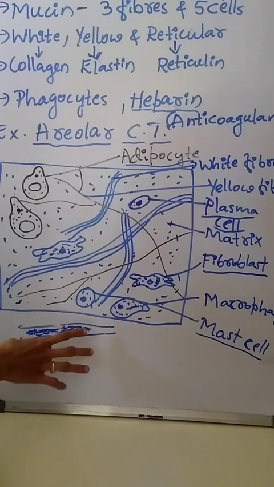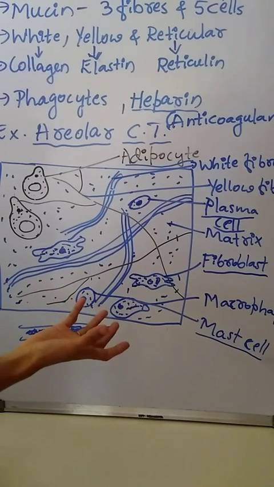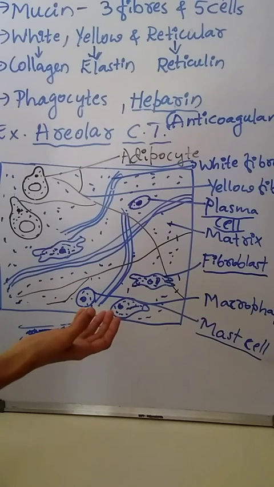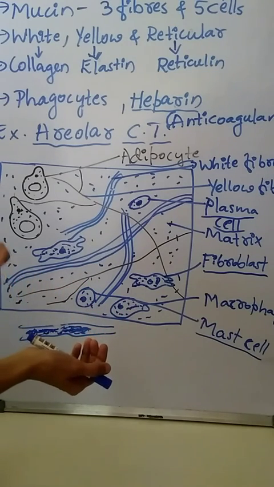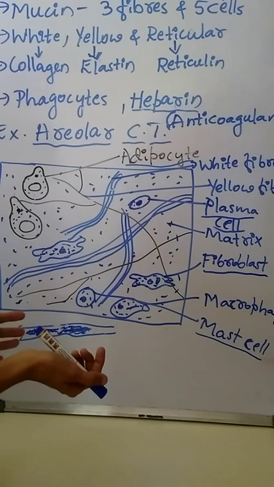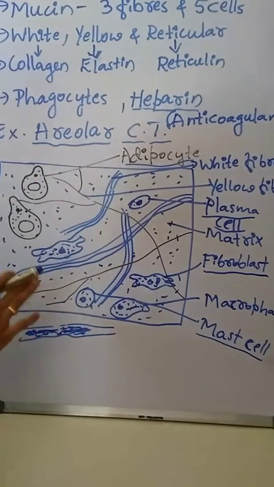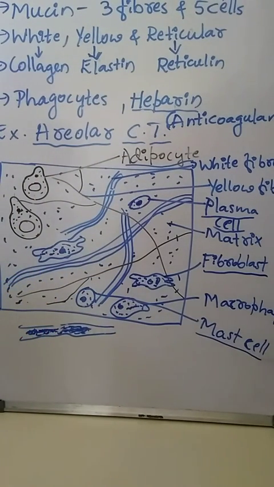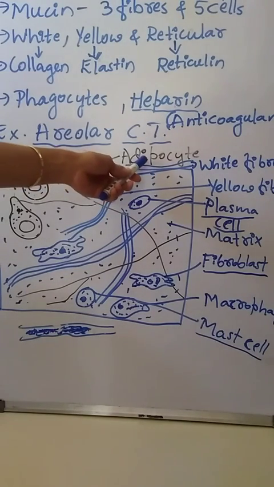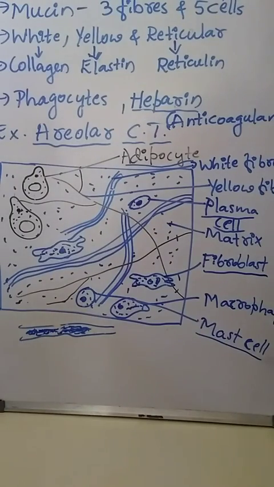Coagulation of blood you might have seen. Suppose there is any injury, soon after the injury blood flows for a few seconds or a few minutes. After that there will be clotting of blood, and after the clotting there will be no flow of blood from that injury. That is called blood clotting or coagulation. This is about the structure of areolar connective tissue. In the next class we will discuss another loose connective tissue, that is adipose tissue. Thank you.